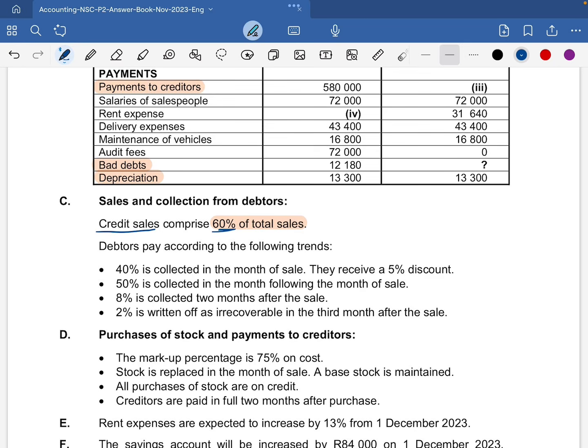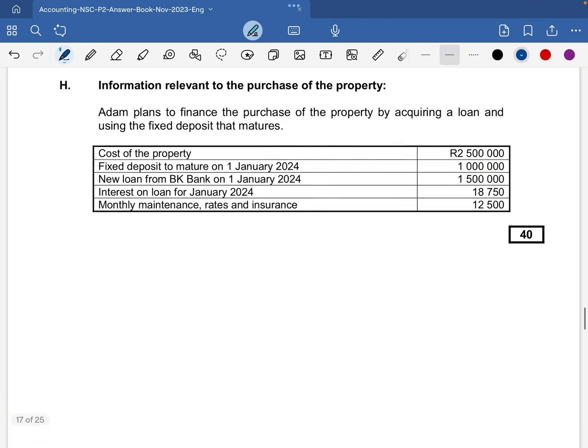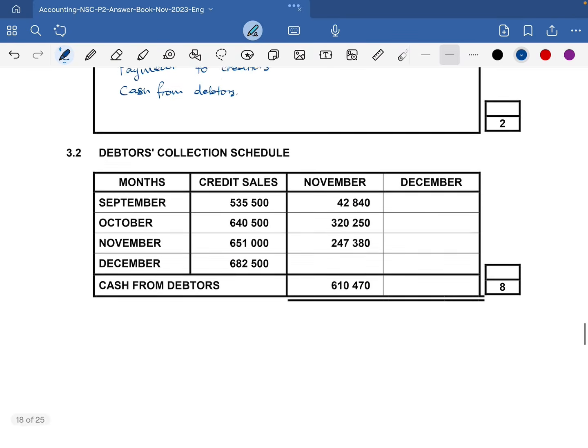Then we have 50%, which is collected in the month following the month of sale. Then 8% is collected 2 months after the sale. Then lastly, we have 2% that is written off as irrecoverable in the 3rd month after the sale. All right, so let's look at our schedule so we can work on these figures.